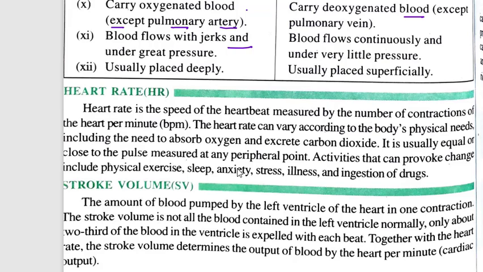So heart rate means how many times it is contracting. It depends on what physical activity we are doing. When you are running, you will feel that your heart rate increased because now your body needs more oxygen. So to give more oxygen, what happens? Blood is pumped by the heart in a fast manner, and so heart rate increases. When you are sleeping, your body does not really need that much oxygen and your heart rate slows down.